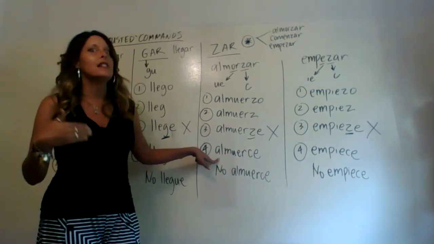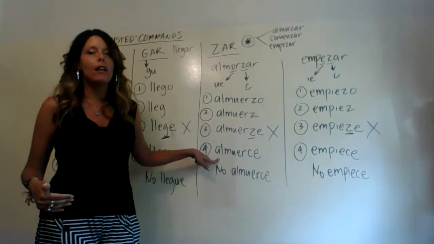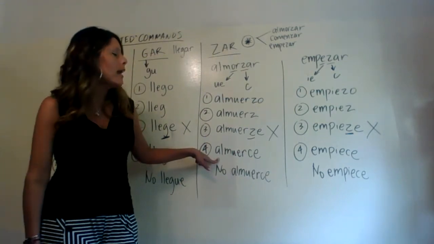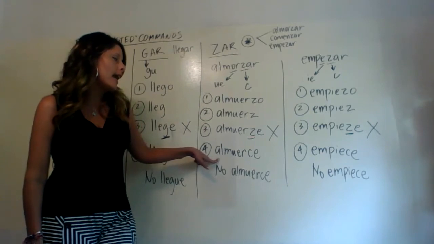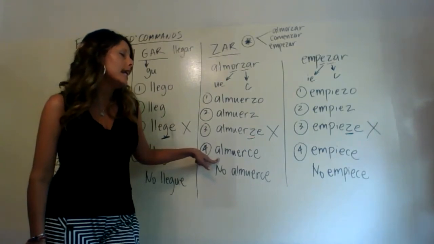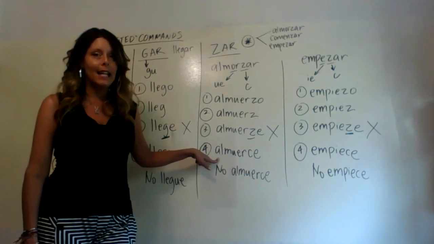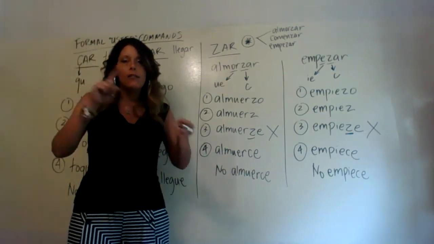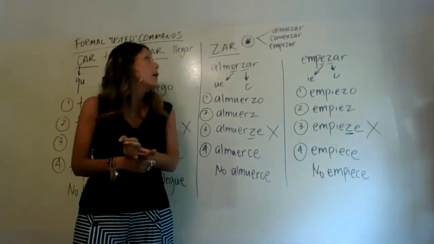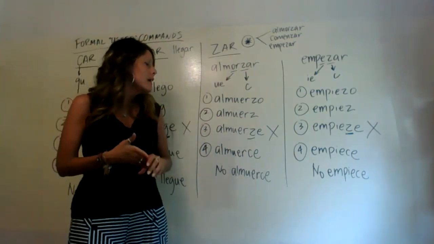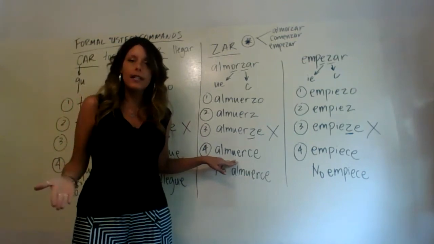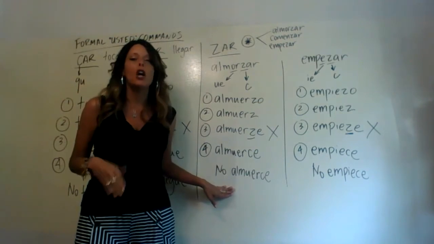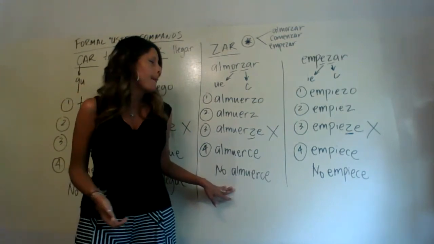C, accounting for the Z that has to change to a C because it's a ZAR verb, and then our opposite ending, E, right? So again, almuerce is spelled A-L-M-U-E-R-C-E, and we've taken care of the Z that changes to a C, we've taken care of the O-to-UE stem change that occurs, and we have almuerce, or the negative, don't eat lunch or don't have lunch, no almuerce.